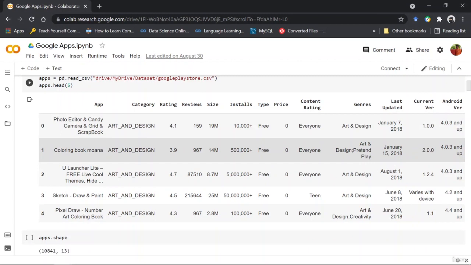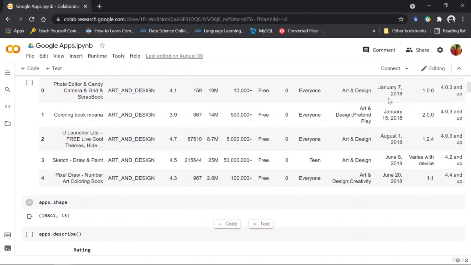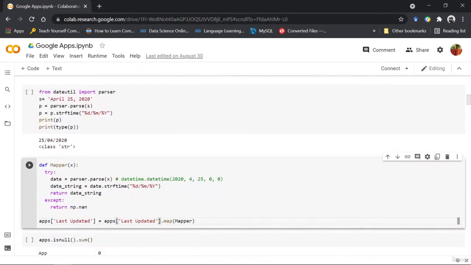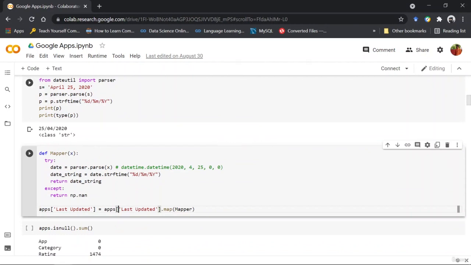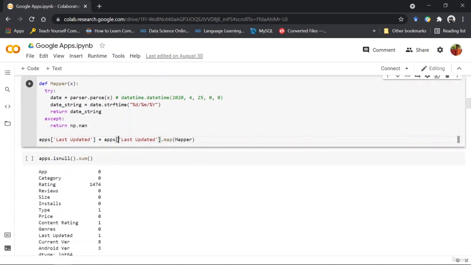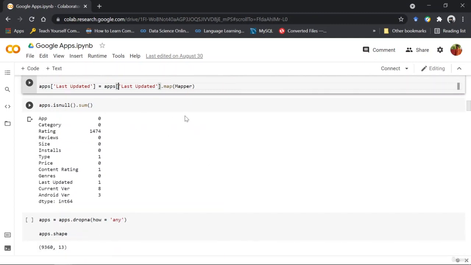Then the next row in this column, January 15th, 2018, will be converted to 15/01/2018. So likewise each and every row for this column will be updated into the date format. Well, not exactly date type, yeah, in the date format, but not in the date type. So this is something to note here. In this way, we have updated one of the columns, and later on you will see why I have updated it in such a way, because this helps me in extracting the data from the date format.